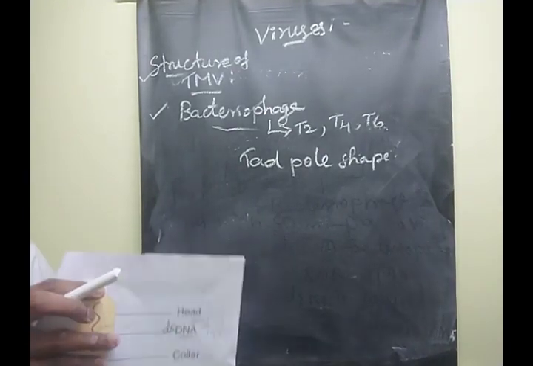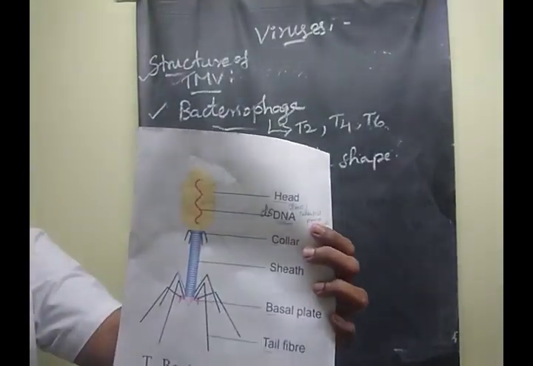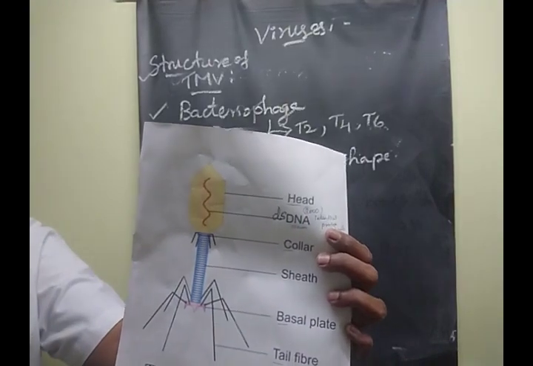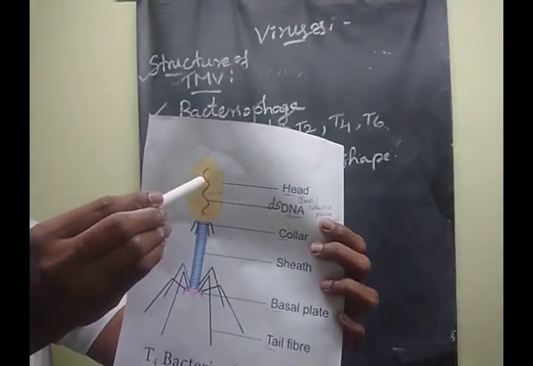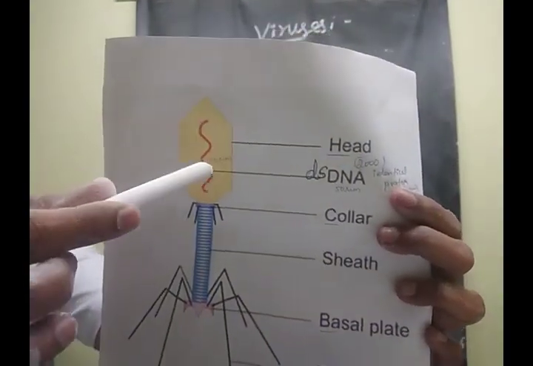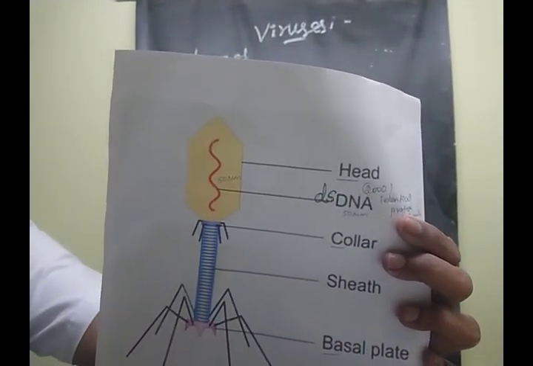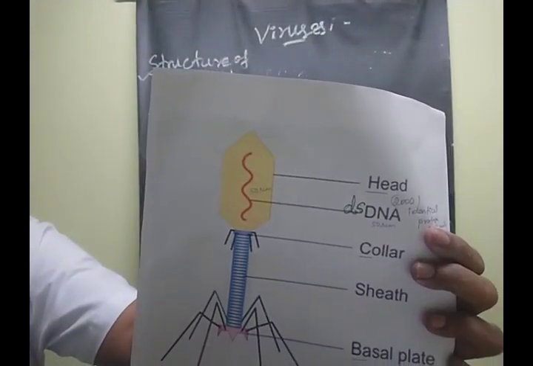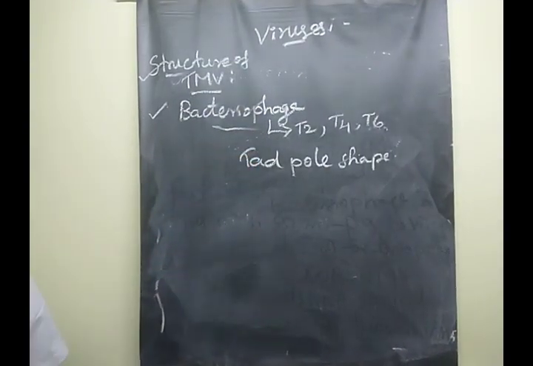Then the next one: the DNA is about 1000 times longer than the phage body. The packing of this DNA is very lengthy, children. So this DNA is 1000 times longer than the phage body. Clear? This is the structure of bacteriophage.